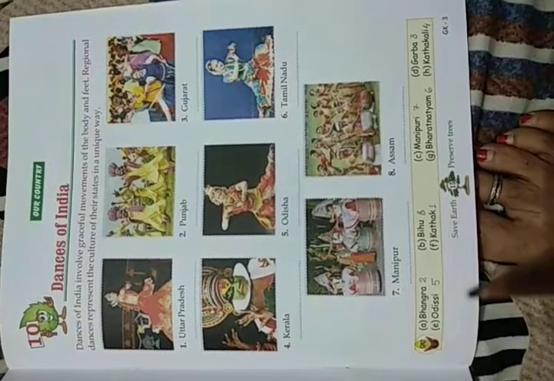Okay. Now the last one. You can see beautiful dances are there: Uttar Pradesh, Punjab, Gujarat, Kerala, Odisha, Tamil Nadu, Manipur, Assam. And the answers are there at the bottom.